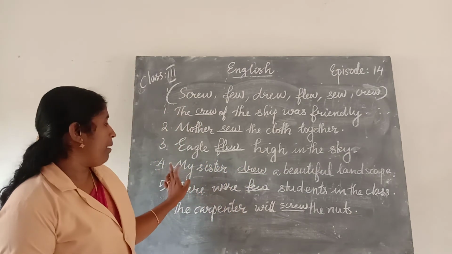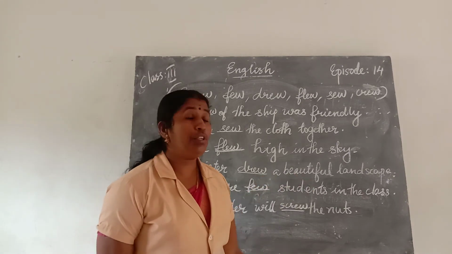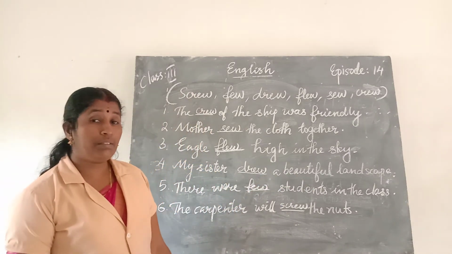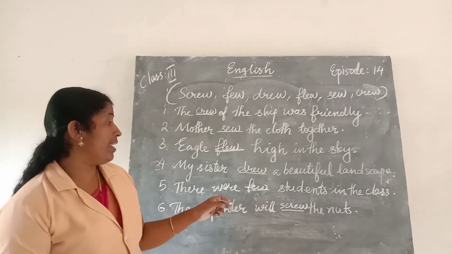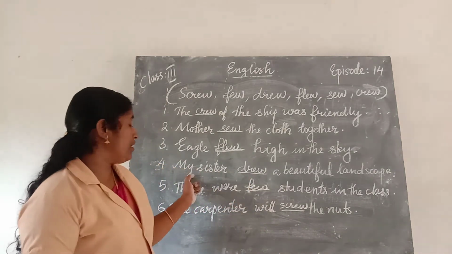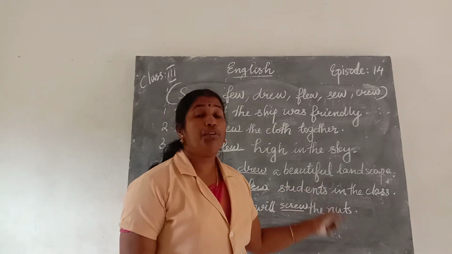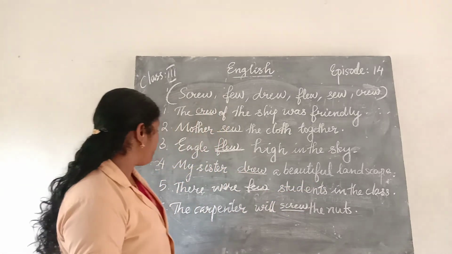The next one, my sister dash a beautiful landscape. What do we do with the landscape? We are drawing. The past tense of draw is drew. My sister drew a beautiful landscape.